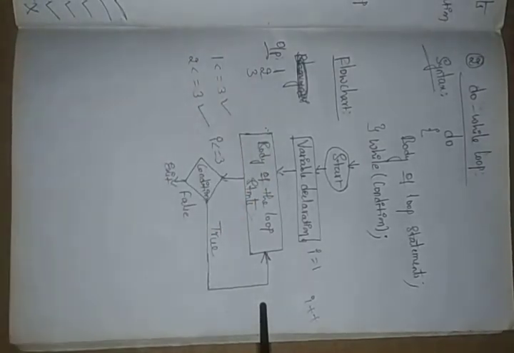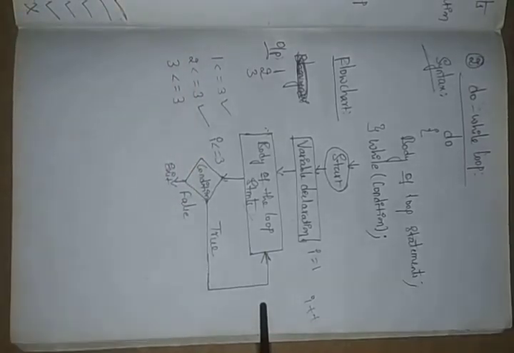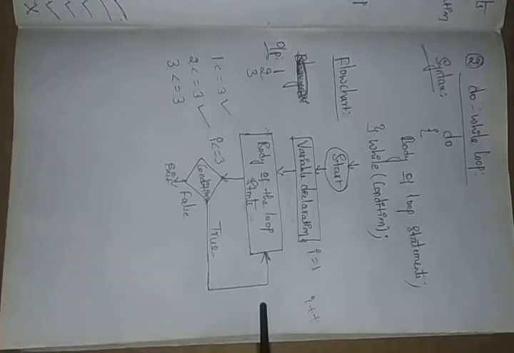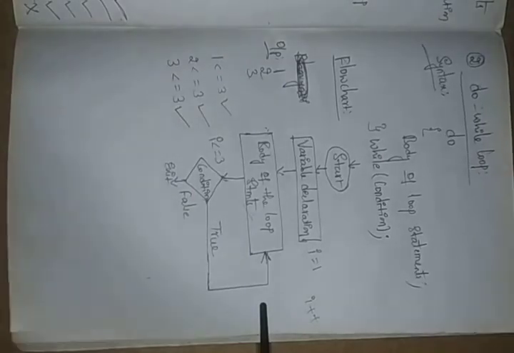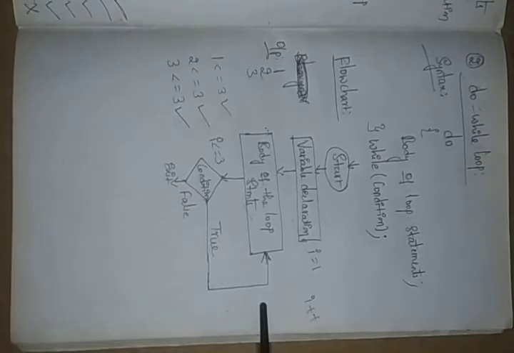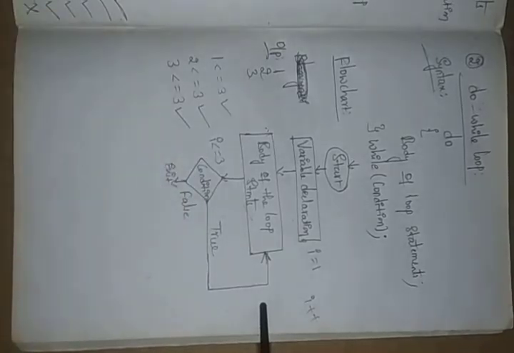After that, again it comes to the condition: 3 less than or equals to 3. Yes, this is also correct. It shows 3, right? So again this condition is not true. We have I less than or equals to 3 only, but we don't have any 4. But the process is like this: if the condition is true, you have to go back again. So again it is going back.